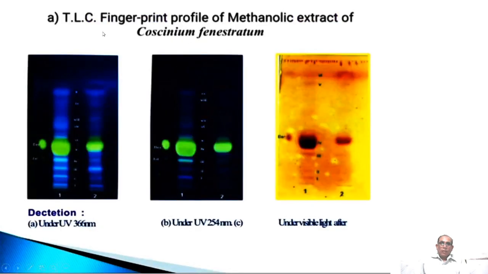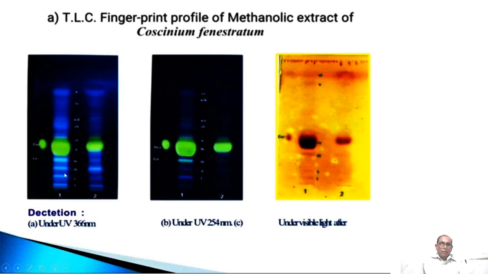So just we'll see TLC fingerprint profile of methanolic extract of Ocimum sanctum. So these are the TLC plates. If we are detecting under UV 366 nm, we are getting such type of color bands. See here, color bands are there, separation layers are visible.